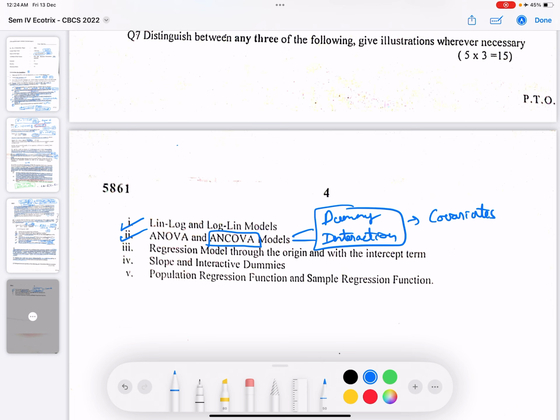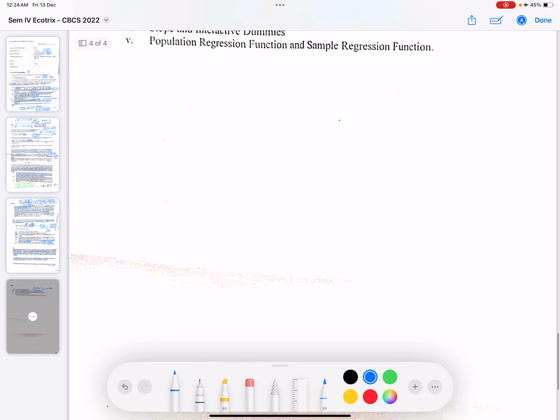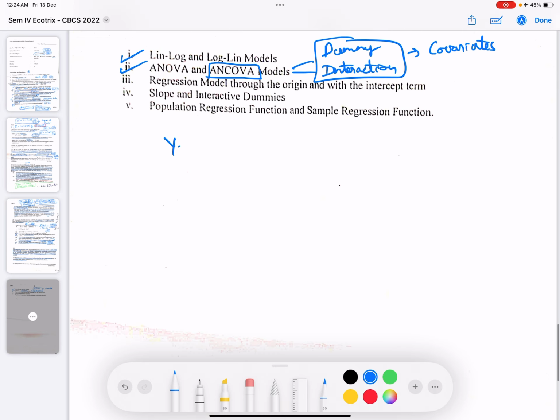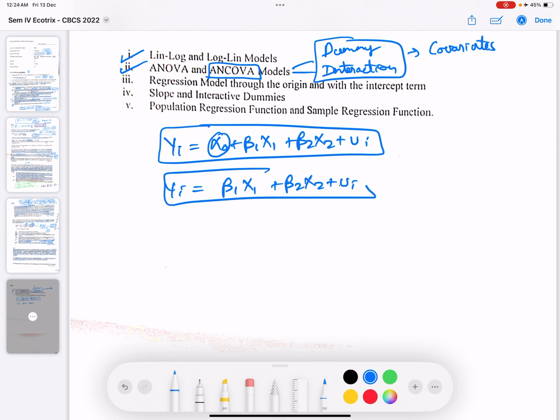Now regression model through the origin and with the intercept term. So initially, suppose you have a model yi equals alpha naught plus beta 1 x1 plus beta 2 x2 plus ui. So this is a model with an intercept term present. In case we have a model like this, there is no intercept term present. One of the issues when there is no intercept term is that the degrees of freedom would change.